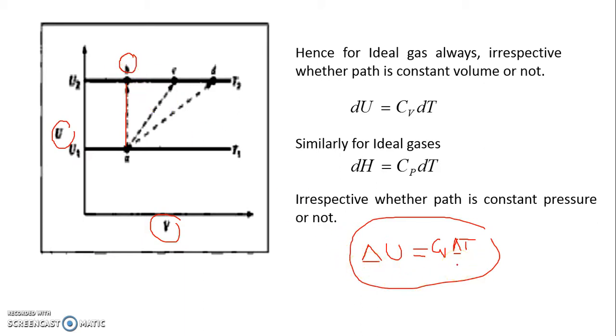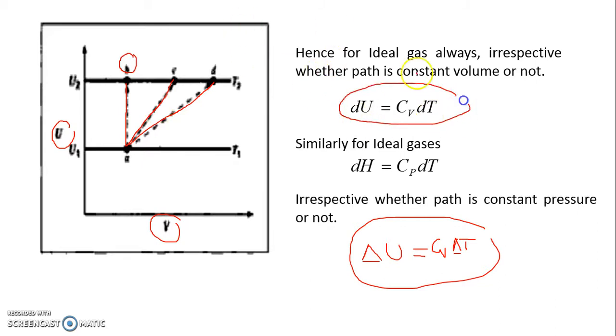But on the basis of the statement we made in the previous slide, that U depends only on initial and final temperature, if I am conducting any process between T1 and T2, the same as this process, irrespective of whether the process is constant volume or not, say both these processes C and D have changes in initial and final volume, but the temperature range is still T1 to T2, then you can calculate delta U is equal to CV delta T. You don't need to restrict the process to constant volume for the application of this equation.